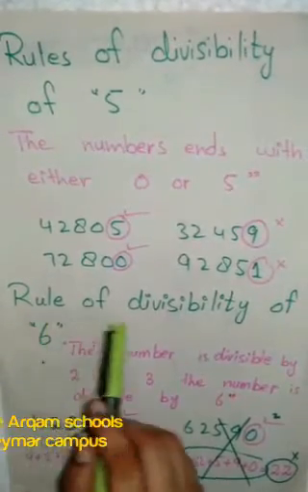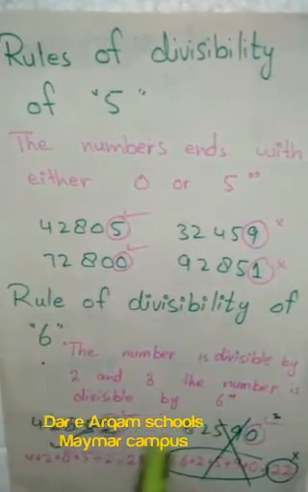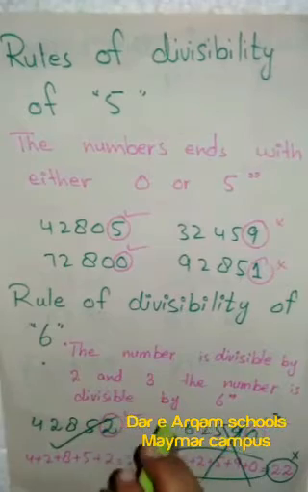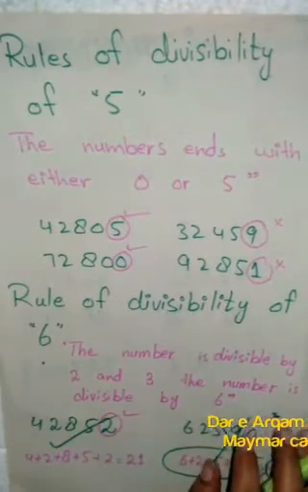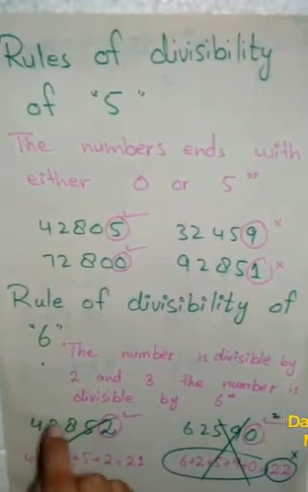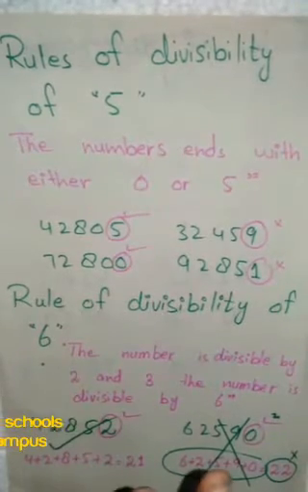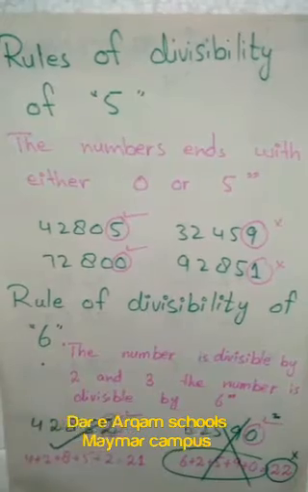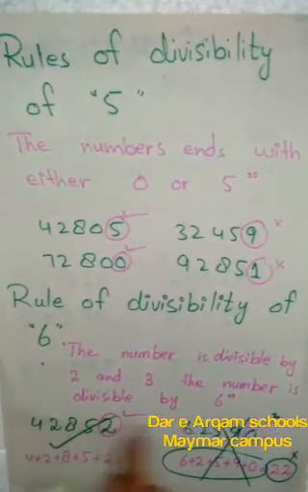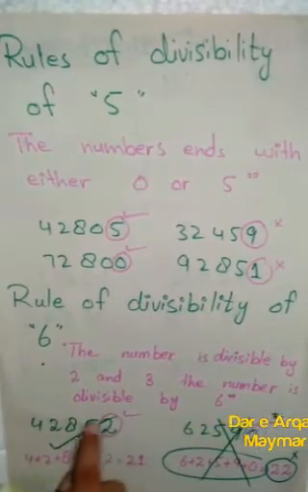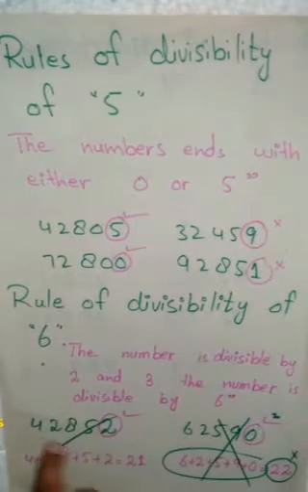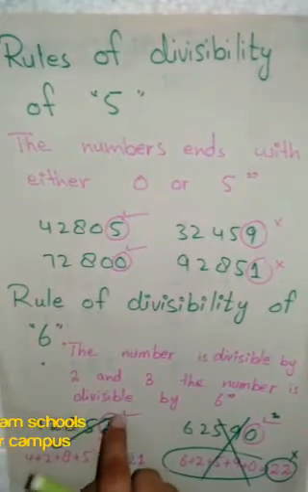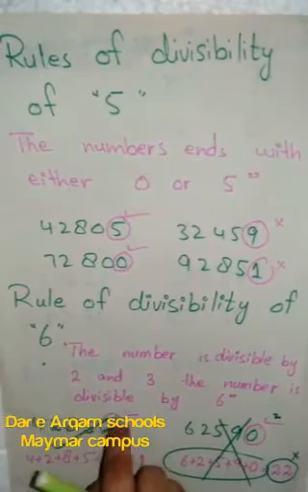And for the rule of divisibility of 6, we have to revise the rules of 2 and 3. If the number is divisible by both 2 and 3, then the number will be completely divisible by 6. Let's check these numbers with both rules, first with 2 and then with 3. In the rule of 2 we will check only the units place value number.